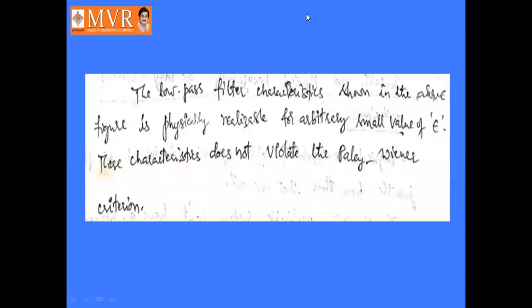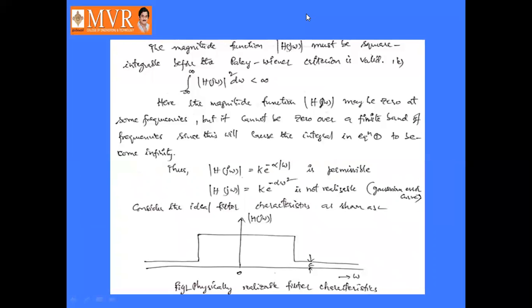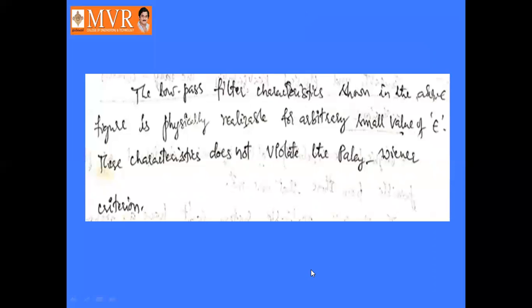So here is a low pass filter. These are the low pass filter characteristics. This is physically realizable for an arbitrarily small value of epsilon. The arbitrarily small value of epsilon is as shown in the diagram. This is the epsilon value, a very, very small value of the curve. So it will not violate the Paley-Wiener criteria.